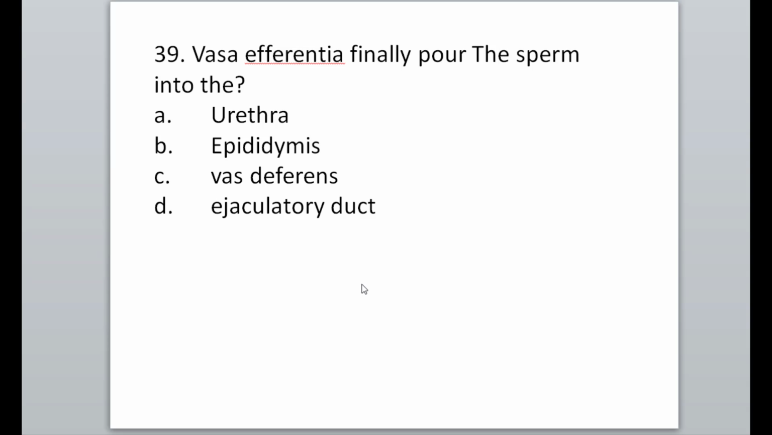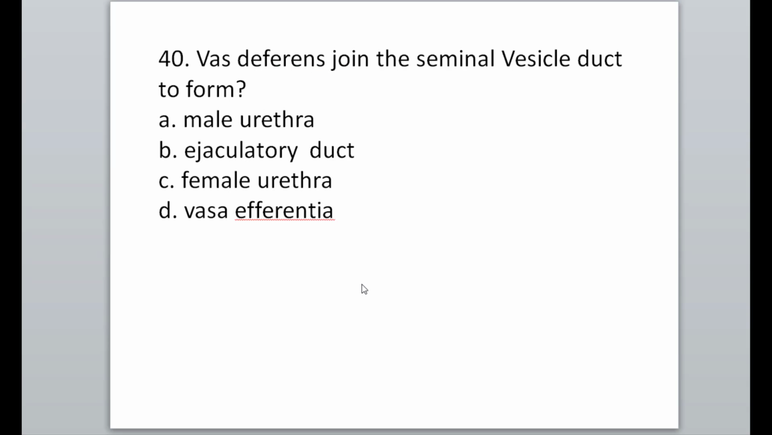Next MCQs. Vasa efferentia finally pour the sperm into the epididymis. So option B is correct. Next MCQs. Vas deferens joins the seminal vesicle duct to form the ejaculatory duct. So option B is correct.